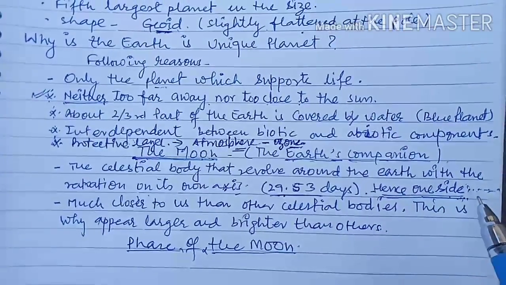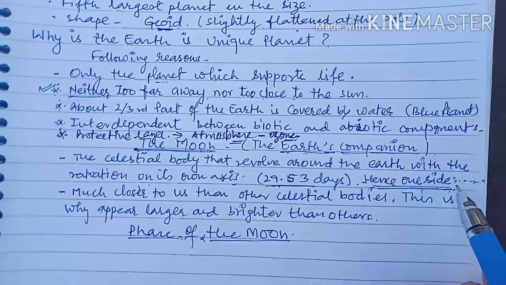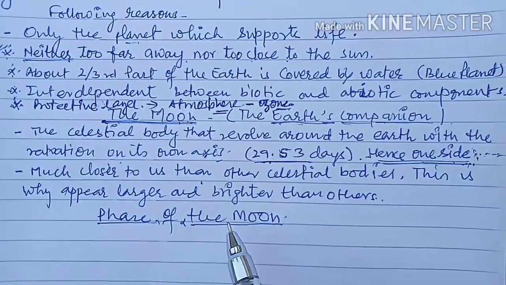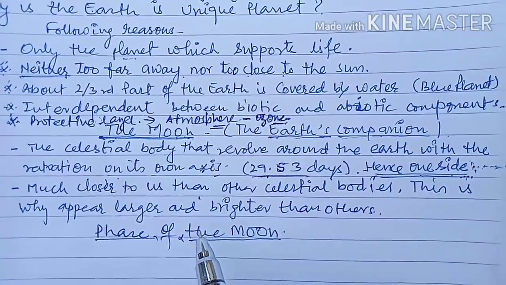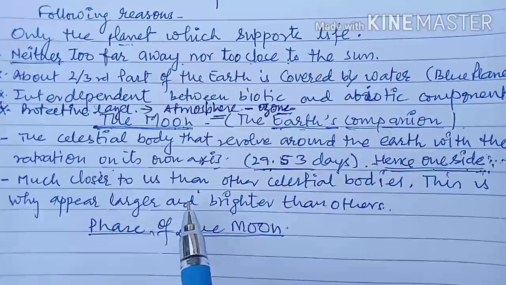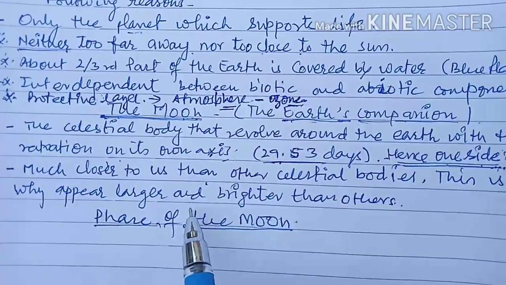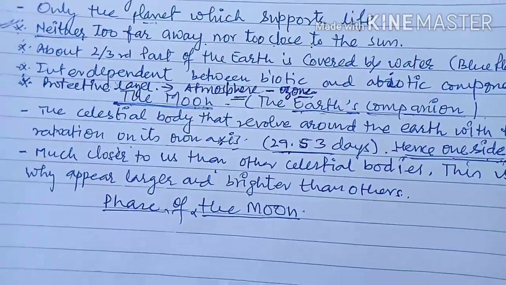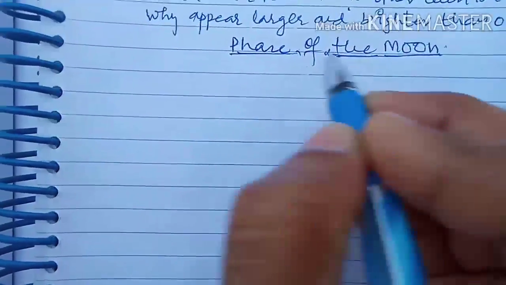Now, phase of the moon, we are going to discuss it. Another very important point about the moon is that it is much closer to us than the other celestial bodies, and this is why it appears larger and brighter than others. Phase of the moon is our next topic to discuss here.